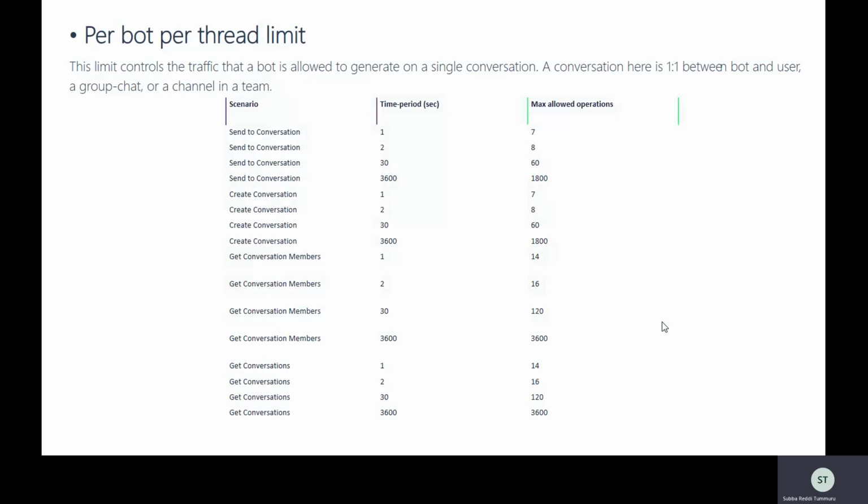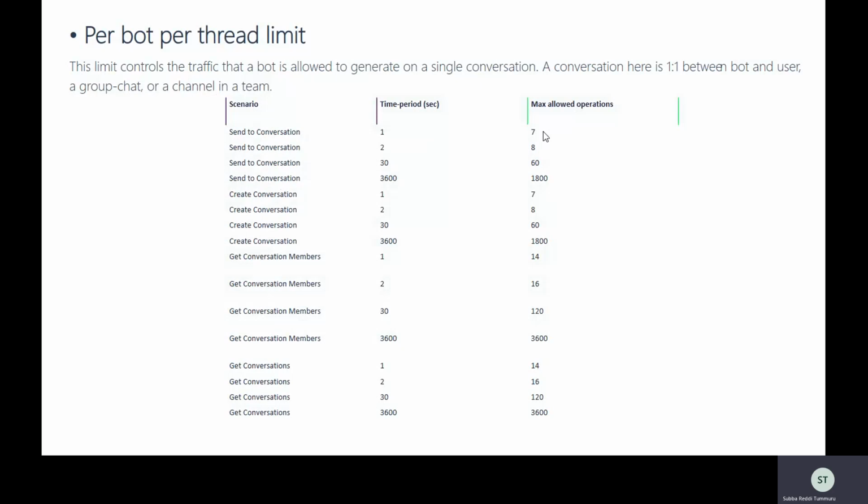Sending to a conversation means sending a message to one user. And within 1 second, you are allowed to do 7 operations. That means in 1 second, you can send only 7 messages to a single user.